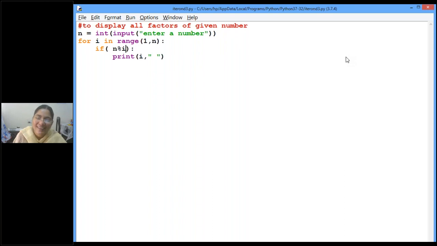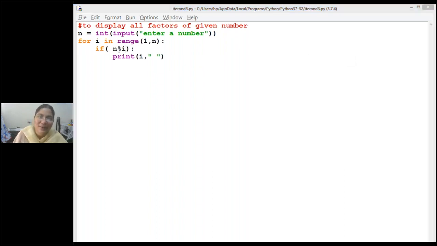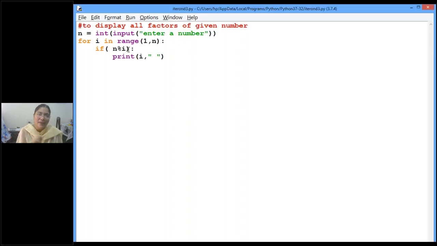To write double equal to 0, n percentage i. Very good. So n percentage i value, wherever it is other than 0, it is displaying. If n is divisible by i, the result is 0. By default, if you are not given any value that is 0, then by default it will take positive values, children.